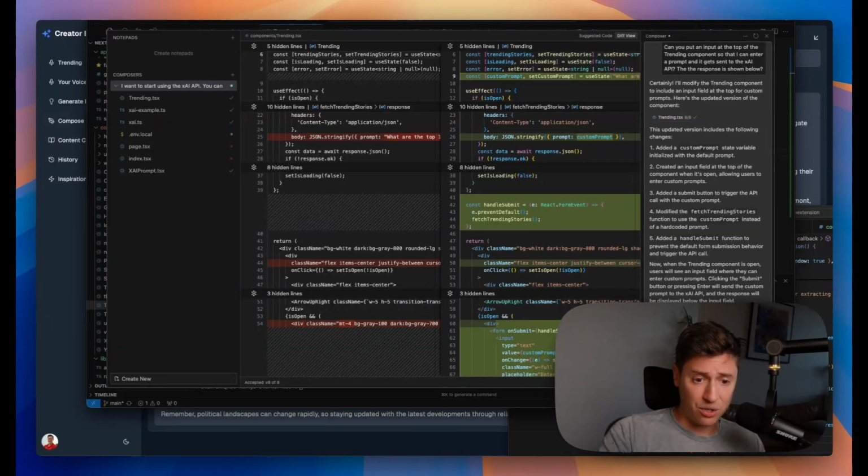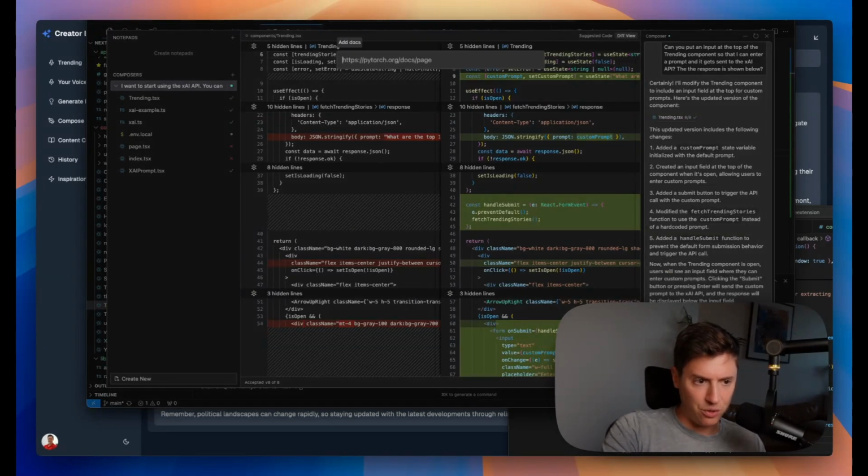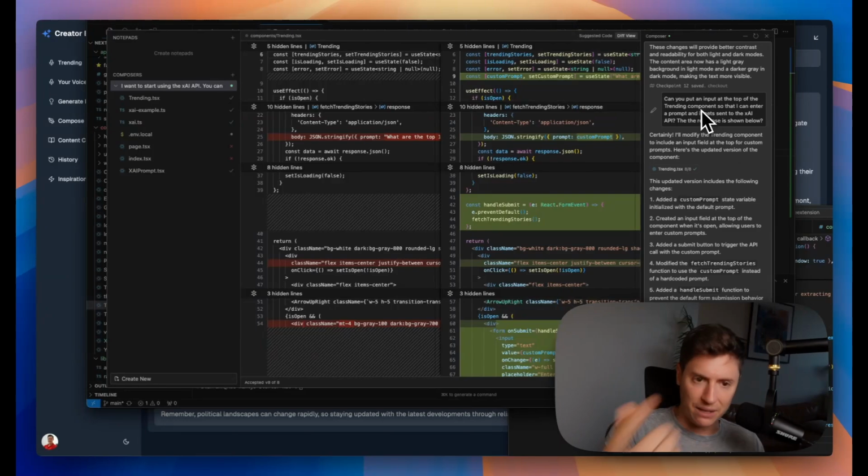You can link to the xAI documentation. So if you go in here and you do @docs and then add new doc, you can put in the link for the xAI API docs and it'll learn it instantly. And then you can just start giving it commands. Build me an application where I can talk to the AI. Different things like that. Experiment. Try new things out. That's all I'm asking you to do. If you experiment, I promise you ideas will come to your head and you'll be able to build out really cool things.